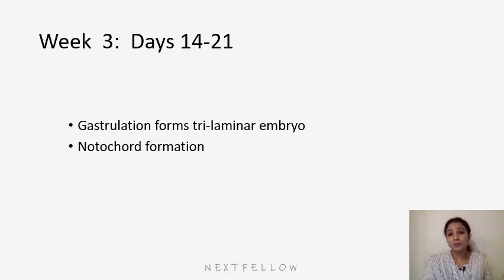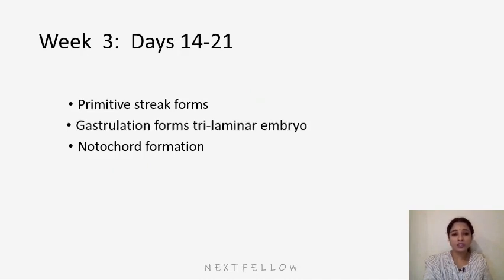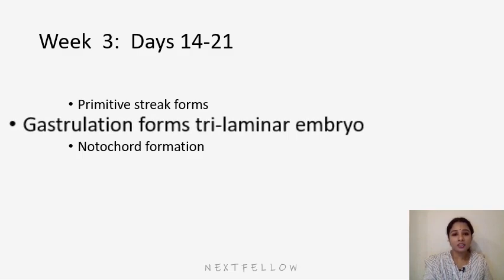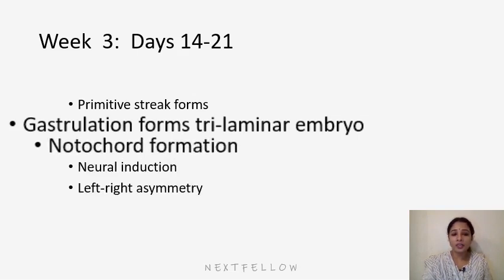The most characteristic events occurring during the third week of development, that is during the 14th to 21st day of gestation, are gastrulation. Gastrulation means formation of the trilaminar germ disc, which is a very critical event. Apart from that, we will see the development of the primitive streak, notochord and neural induction, and also left and right asymmetry, and the craniocaudal axis. All this develops during the third week.